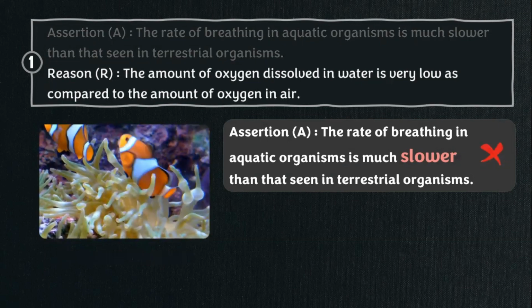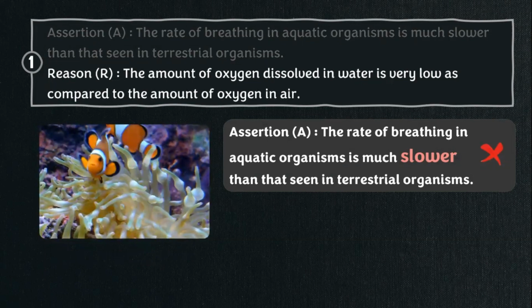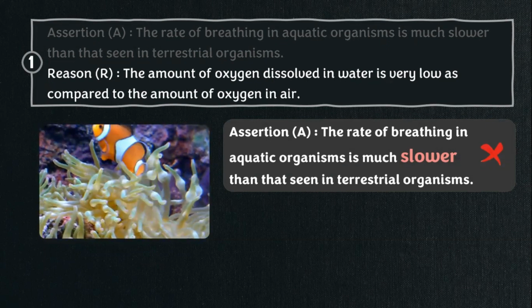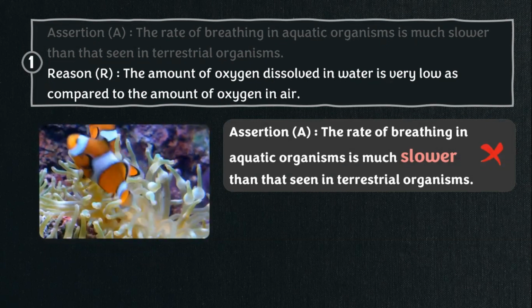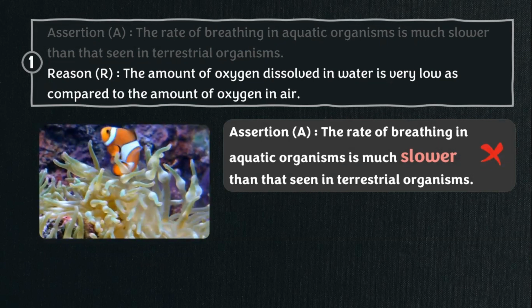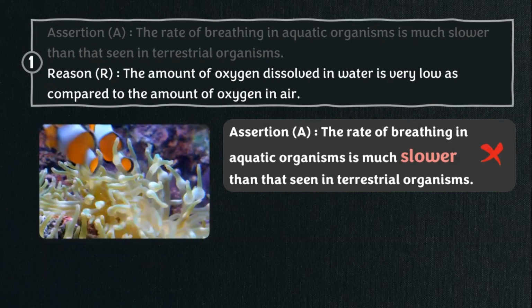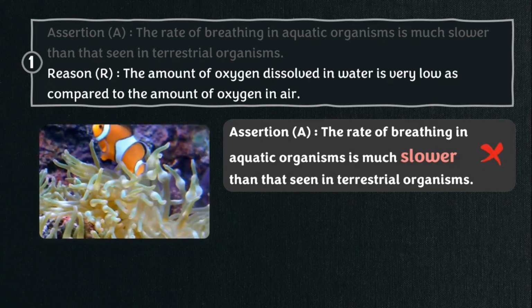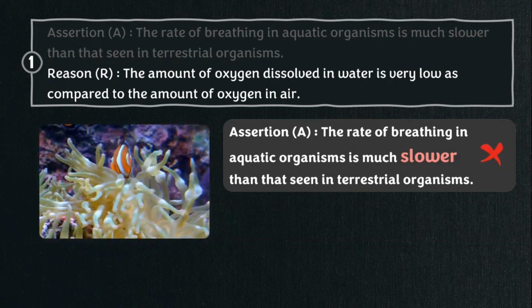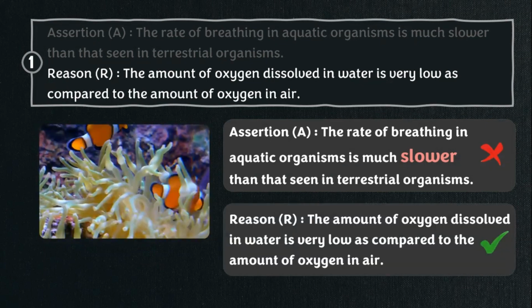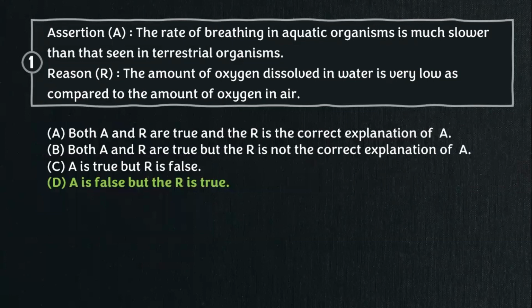Now, let's check the reason statement. Terrestrial animals can breathe the oxygen in the atmosphere, but animals that live in water need to use the oxygen dissolved in water. As the amount of dissolved oxygen is fairly low compared to the amount of oxygen in the air, the rate of breathing in aquatic organisms is much faster. Hence, the reason is true. Option D is the correct answer. Assertion is false but reason is true.